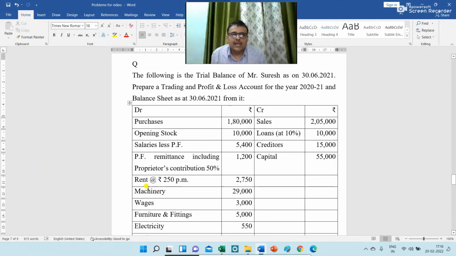Now there is another adjustment, given in the trial balance: rent has been paid at the rate of 250 per month. So if 250 rupees is paid per month for 12 months, then 3,000 is the actual rent for the year. But the amount which has been paid for rent during the year is 2,750. So there is an outstanding rent of rupees 250. You need to incorporate this outstanding rent in your accounts.